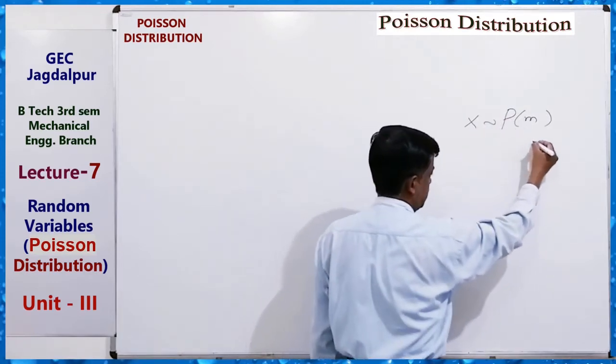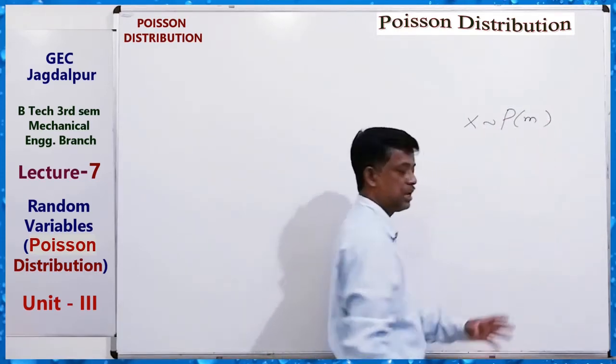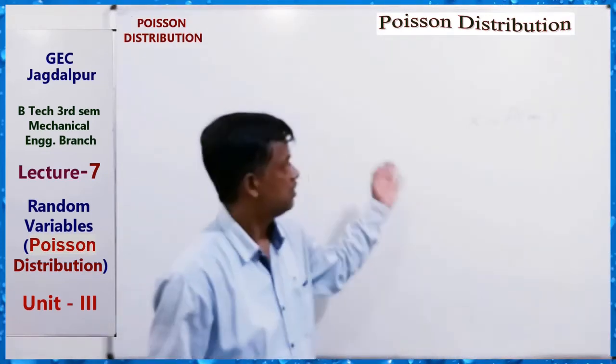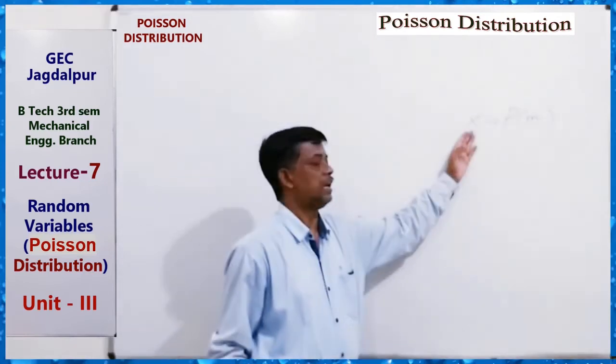Here m is called the parameter. Just like in the binomial distribution the parameters are small n and p.